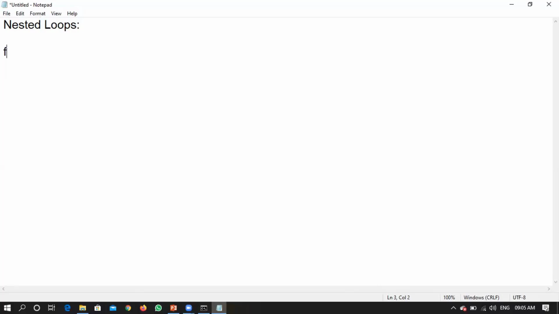Nested loops, in the sense, if you are writing one for loop within another for loop, then it is called a nested for loop, right? So I'll be writing one for loop within this particular for loop, and then one more for loop. This is called a nested for loop, and usually it will be used when you have to work with arrays, where you have to work with two-dimensional arrays. In those scenarios, nested for loops will be useful, right?